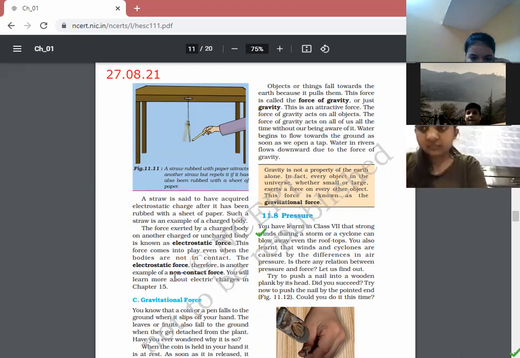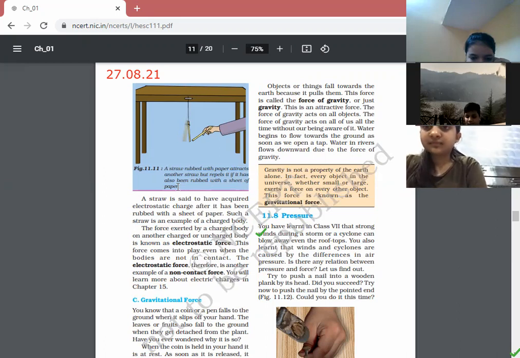And it comes into play when the two objects are not in contact with each other. अभी जो मैंने आपको बताया, tiny bits of paper can be attracted towards the comb. आपको comb को उनको touch करवाने की जरूरत नहीं है. They will attract from a distance. Even see in figure 11.11, what that person is doing: hanging a straw rubbed with paper. It attracts another straw but repels if that one has also been rubbed with a sheet of paper.